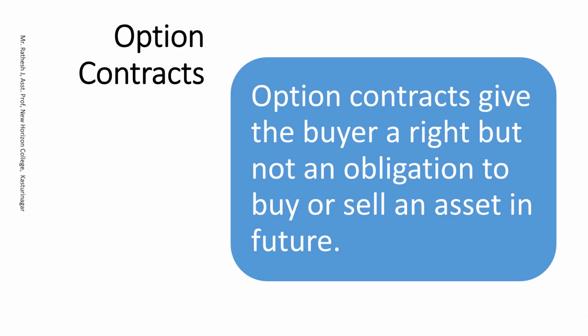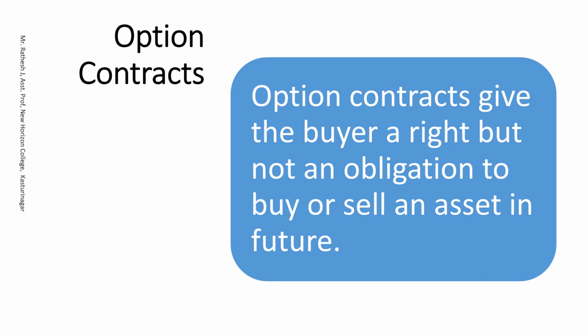And here, this is the exact meaning of option contracts. It's a kind of contract between parties, where it gives a right but not the obligation to buy or sell.